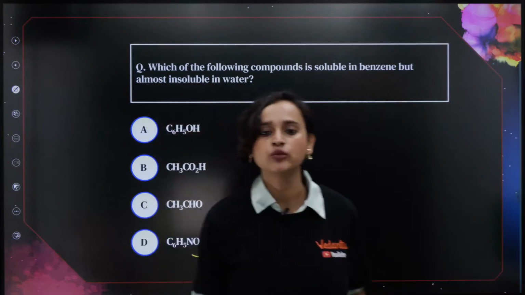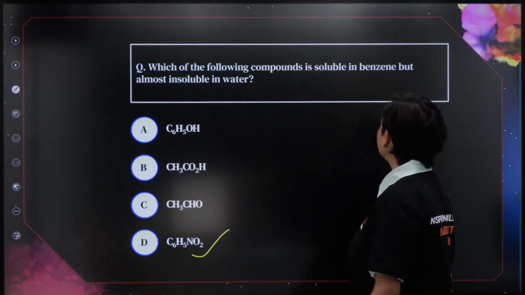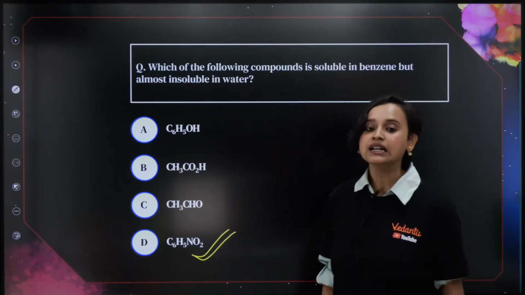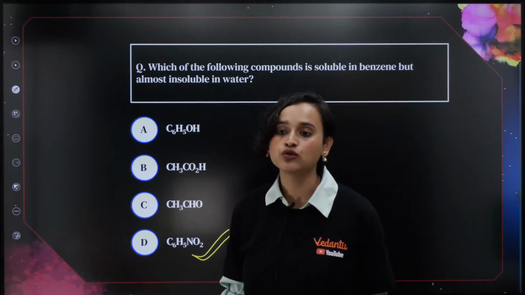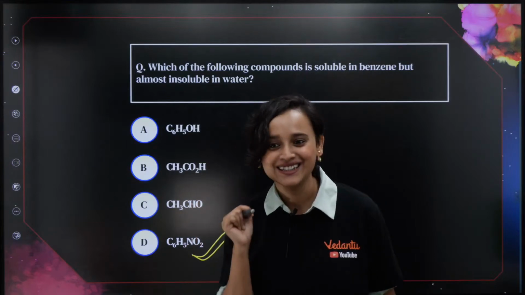Alright, moving on everyone. Which of the following compounds is soluble in benzene but almost insoluble in water? The correct answer is option D, C6H5NO2.